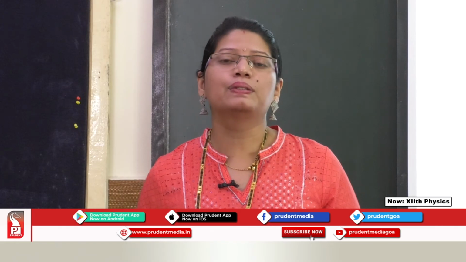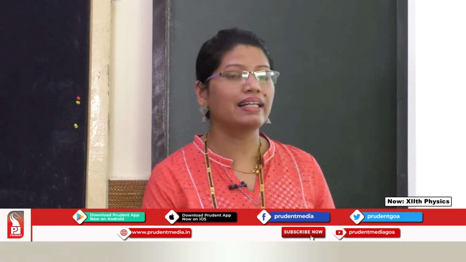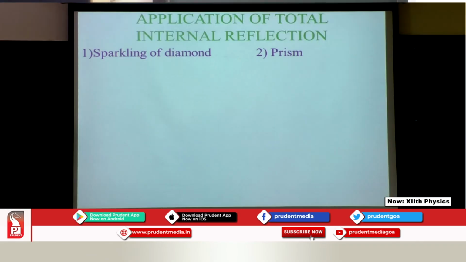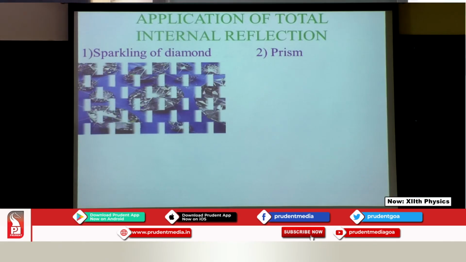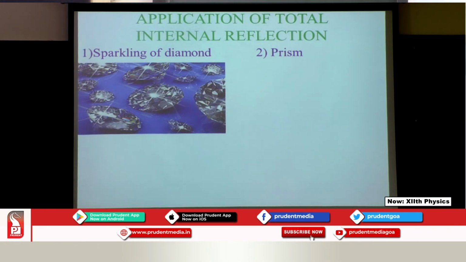So, this was an interesting phenomenon which is known as total internal reflection, something really beautiful. Now, let us see where we use this, or what the applications of it are. We know something really beautiful is happening over here, so let us check out the applications of it. Now, the first one, what do I have? Yes, it's a diamond.